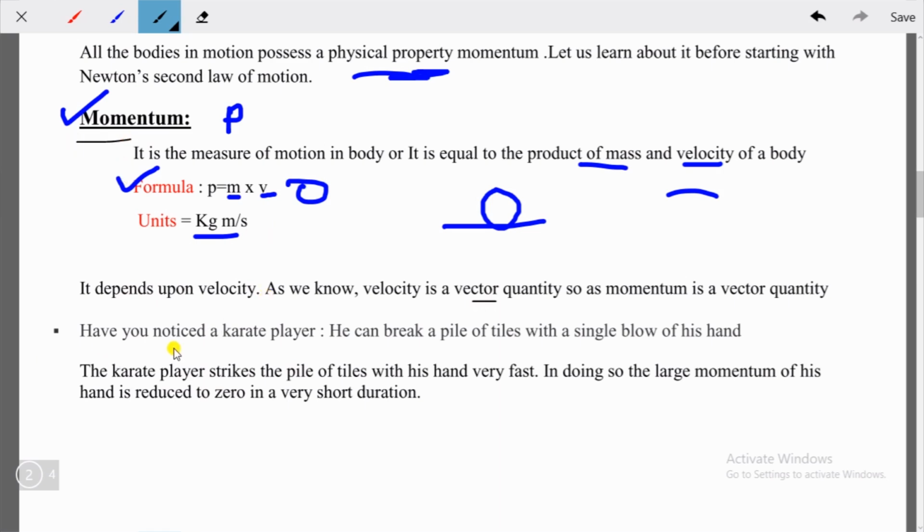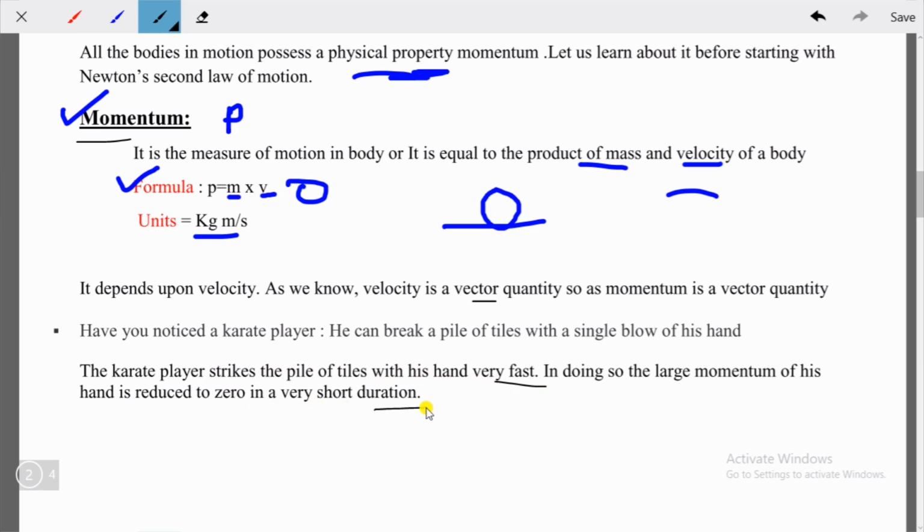Have you noticed a karate player, he can break a pile of tiles with a single blow of his hand. The karate player strikes the pile of tiles with his hand very fast. In doing so, the large momentum of his hand is reduced to zero in a very short duration.